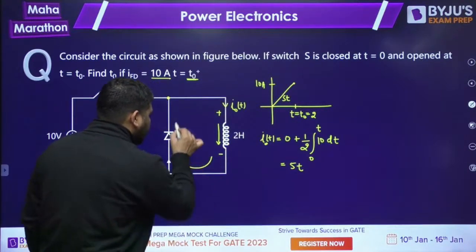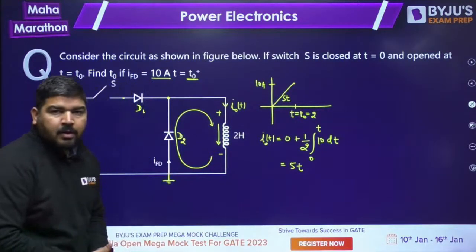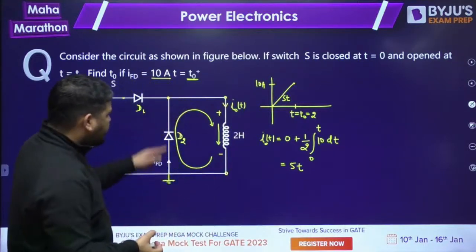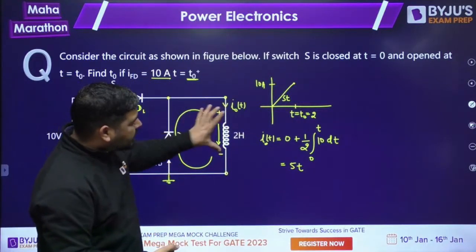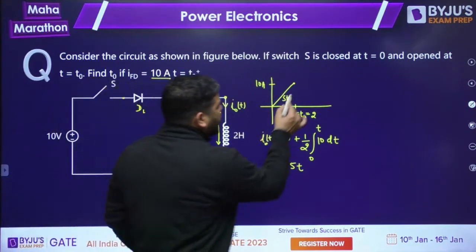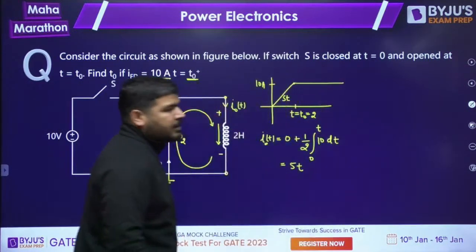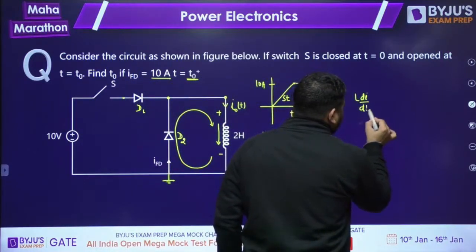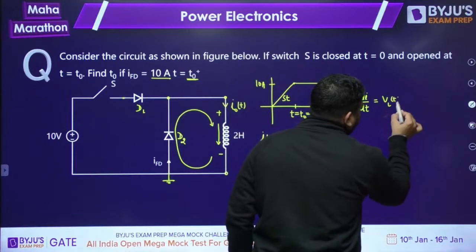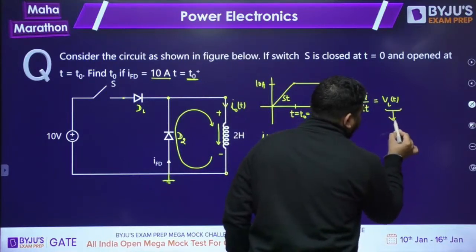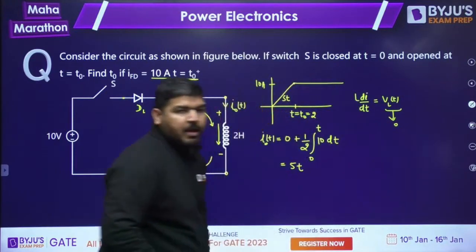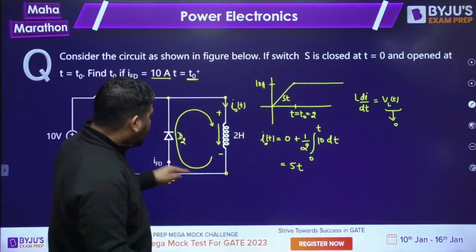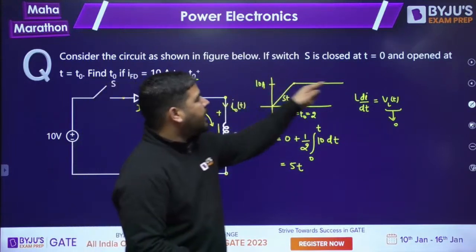That current will flow through this diode. So you can see that the voltage across the inductor will become 0 because it is shorted. Whenever the voltage across the inductor becomes 0, it means the current I naught t is constant. It means the inductor current will remain constant at this value, at 10 ampere.